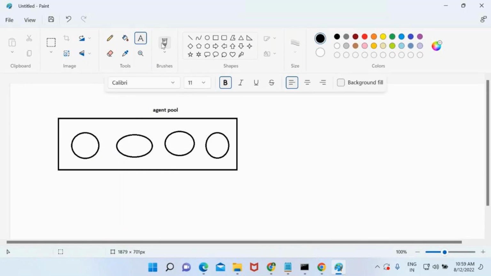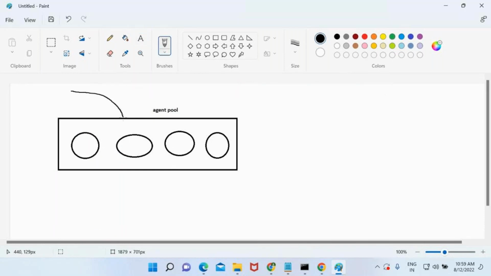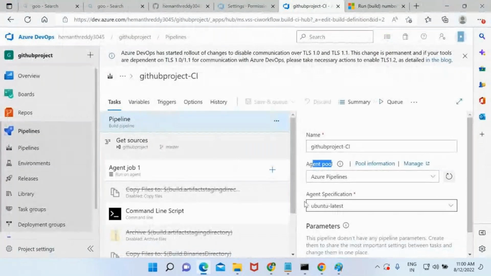So I will give the request to the agent pool first. If this VM is not there, or if this VM is busy, the request will go to this VM. If it is busy, it will go to this. If everything is busy, it will be in the queue. Understood? Like this, I am giving the request to the agent pool. The agent pool will decide to which VM I need to send the request. Okay. Like here, that is the same option here.